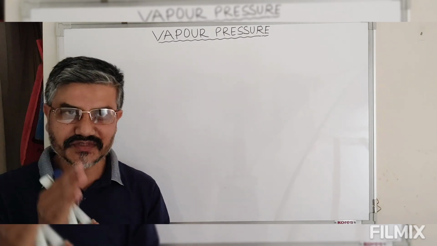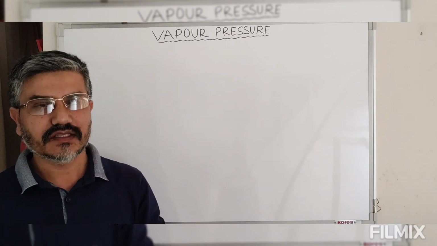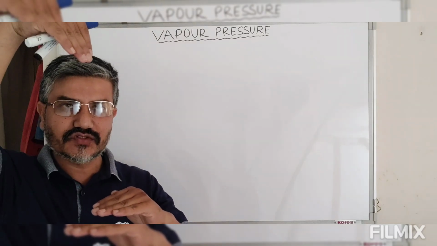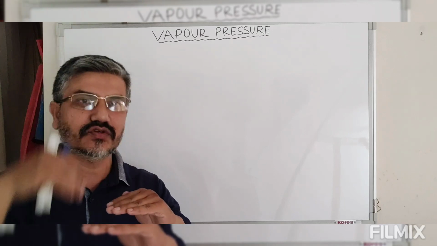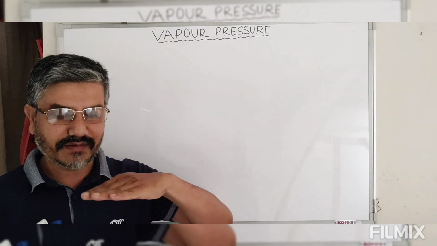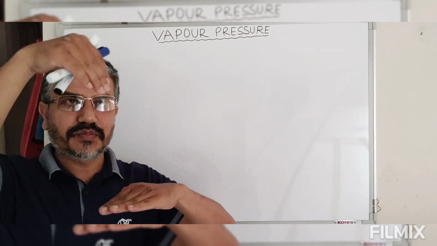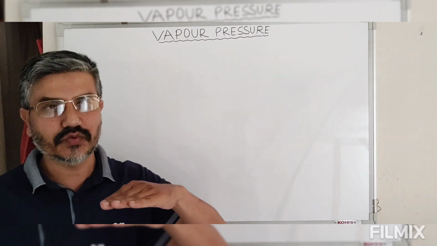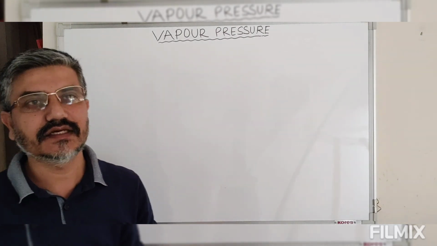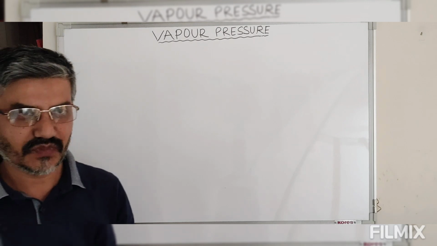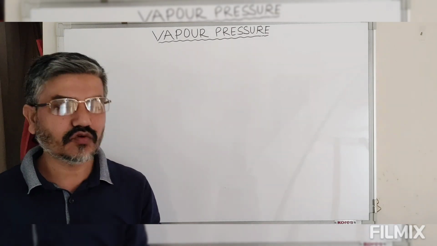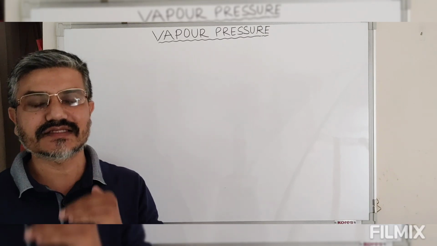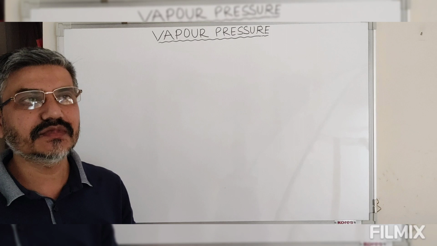When the equilibrium state is achieved, that means we have a liquid and above this we have vapors, the pressure exerted by these vapors on the surface of the liquid is known as the vapor pressure. So whenever we talk of vapor pressure, we always keep in mind that the system has reached the equilibrium state.